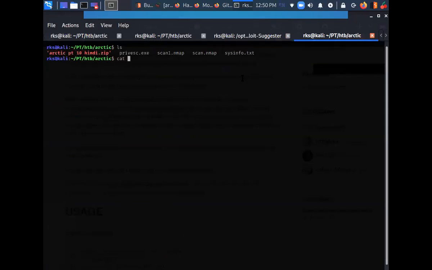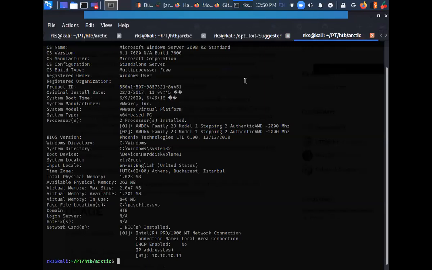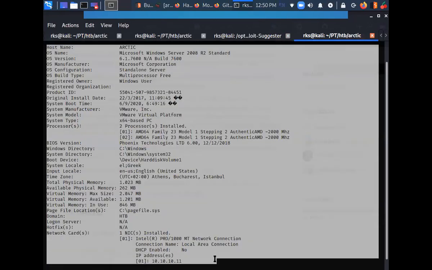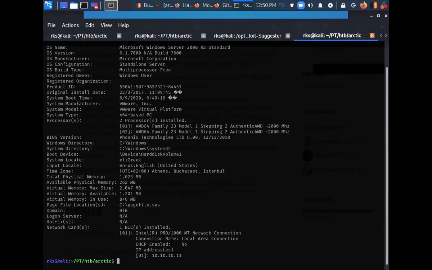You can see, cat sysinfo.txt, and you can see it here. I've already pasted this output in a file. The file name is sysinfo.